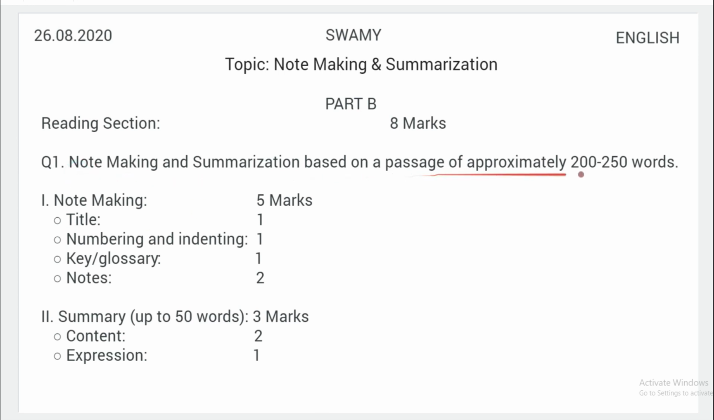Note making and summarization based on a passage of approximately 200 to 250 words. Note making carries 5 marks. Title carries 1 mark. Numbering and indenting carries 1 mark. Keywords or glossary carries 1 mark. And notes carry 2 marks. And for summary, the total carries 3 marks. Content 2 marks and expression 1 mark. So this is the general idea about note making: how many marks are allotted for notes and how many marks are allotted for summary.